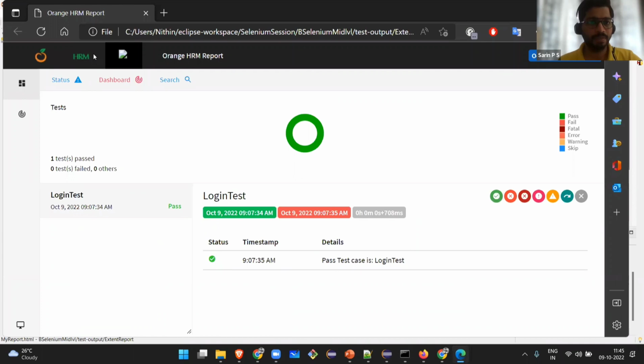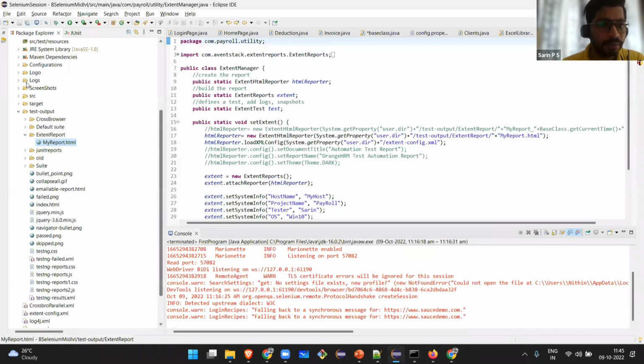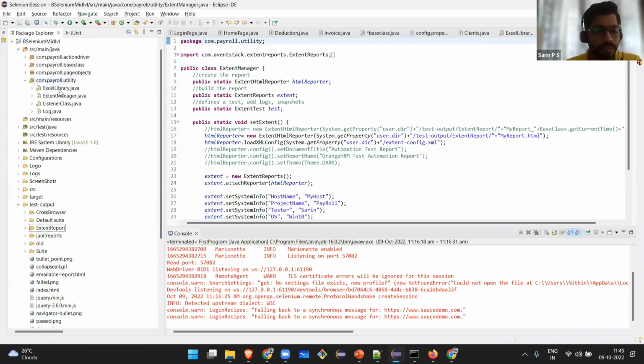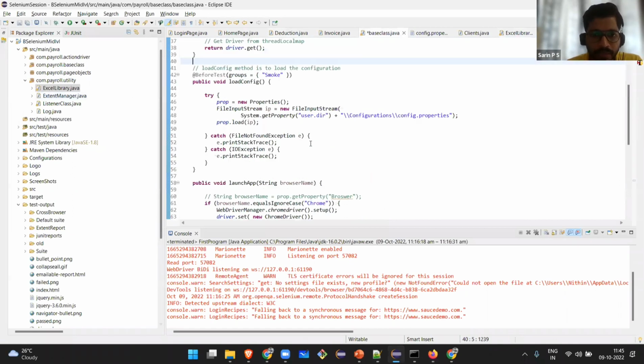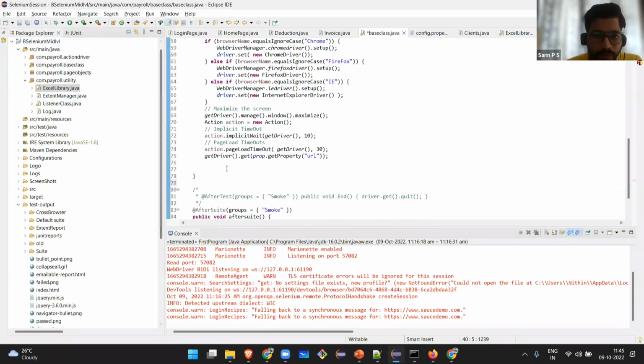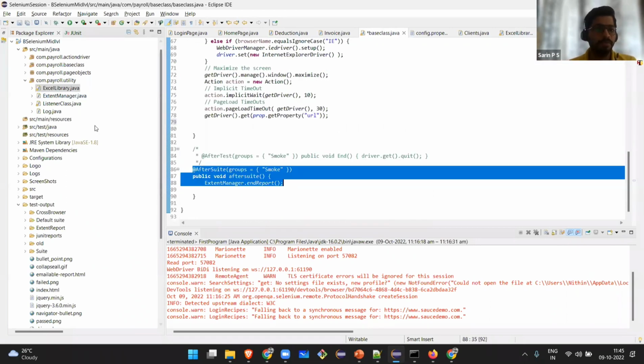See, I am automating this application known as Orange HRM. You can give the image and the Orange HRM heading there, and how many test cases got executed, whether they passed or not. All these things will be found in this extent report. So utility basically includes all the things that we are continuously using. Rather than writing the code again and again, I'm using Excel. Whenever I need data, I will just call the object and take it. And at the end of all the test cases, I need to create a report, so that is written in the base class itself. After suite, at the end of the execution, run the report. That is what it is doing.